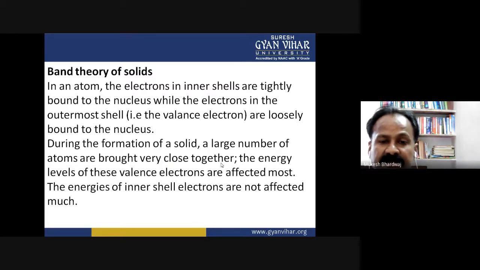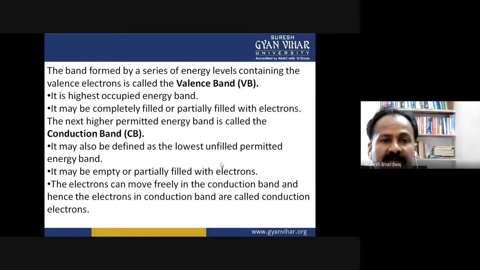The energies of inner electrons are not affected much. The band formed by the series of energy levels containing the valence electrons is called the valence band. It is the highest occupied energy band.